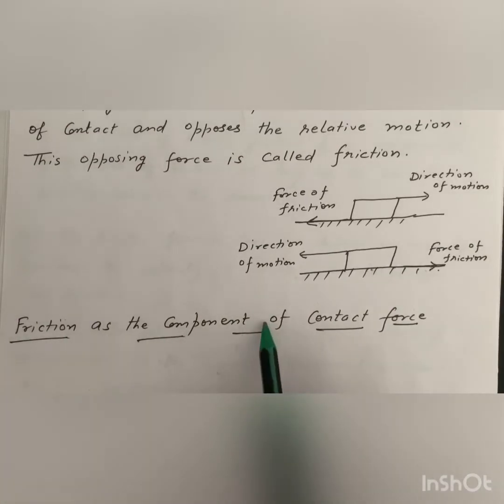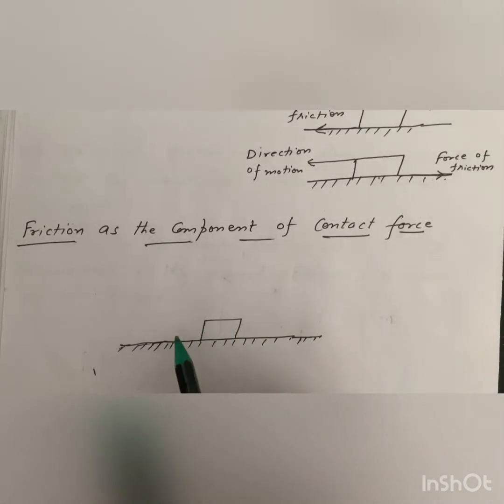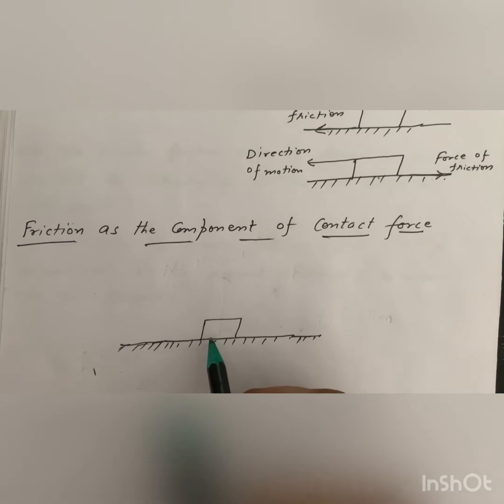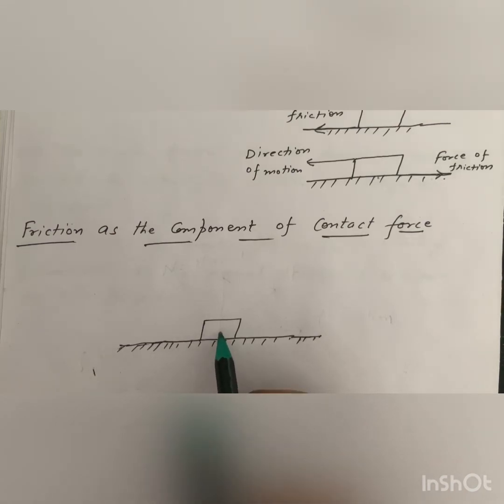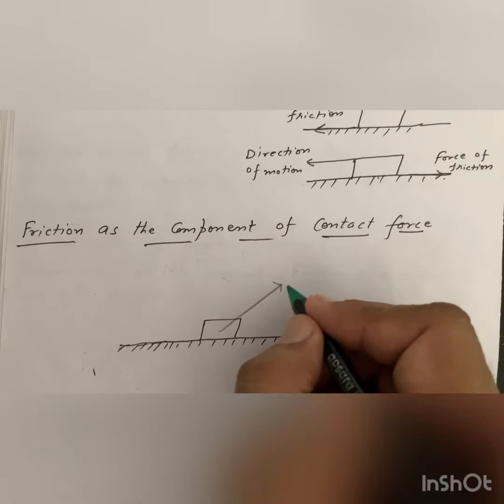Friction as the component of contact forces. When two bodies are placed in contact, attractive force acts between their particles at the surface of contact. As a result, each body exerts a contact force on the other. These mutual contact forces are equal and opposite, obeying Newton's third law of motion. Here we see two bodies are in contact. We assume contact forces are acting in this direction.